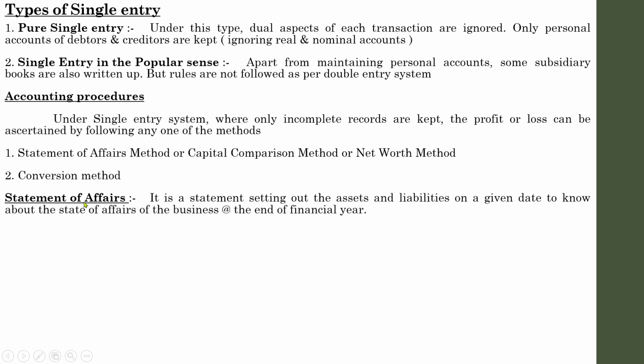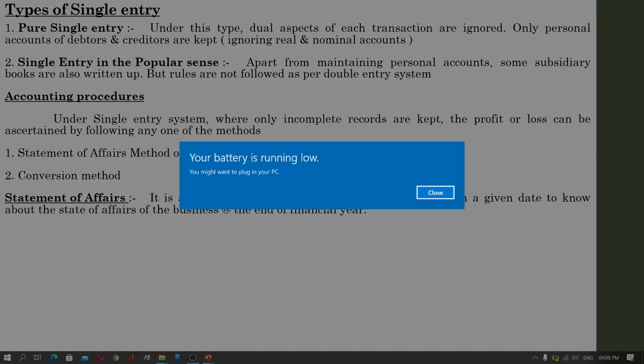Under statement of affairs, you have to prepare two statements. One is the same term itself, statement of affairs. The second one is statement of profit and loss. In order to prepare the statement of profit and loss, first of all you need to prepare a statement of affairs. Statement of affairs is similar to a typical balance sheet, where there will be an asset side and a liability side.